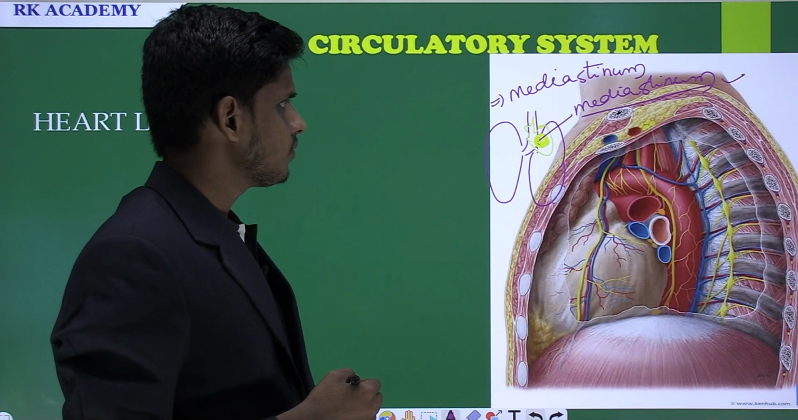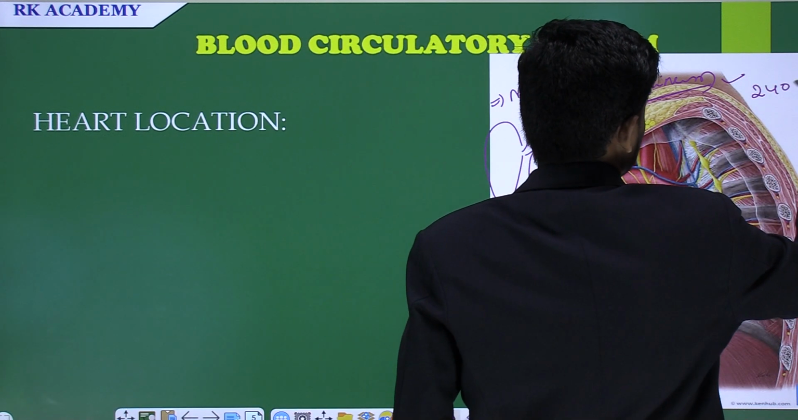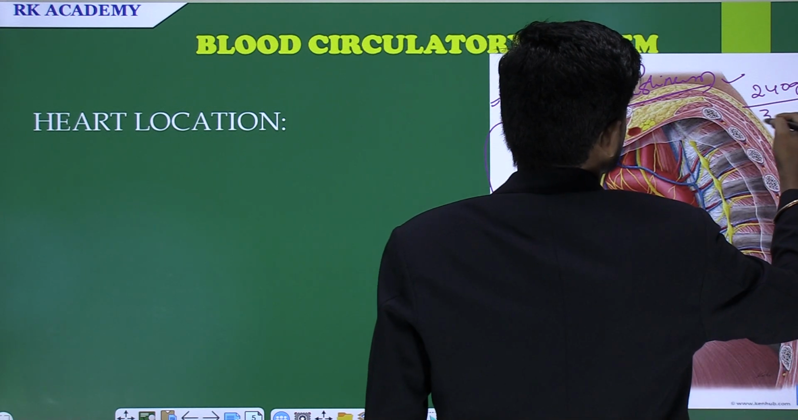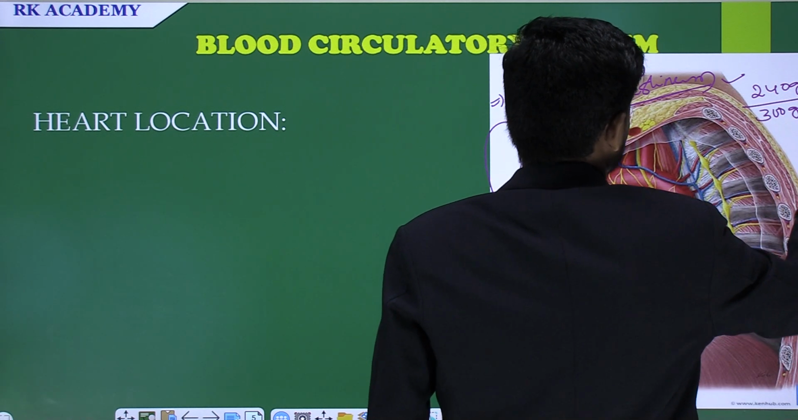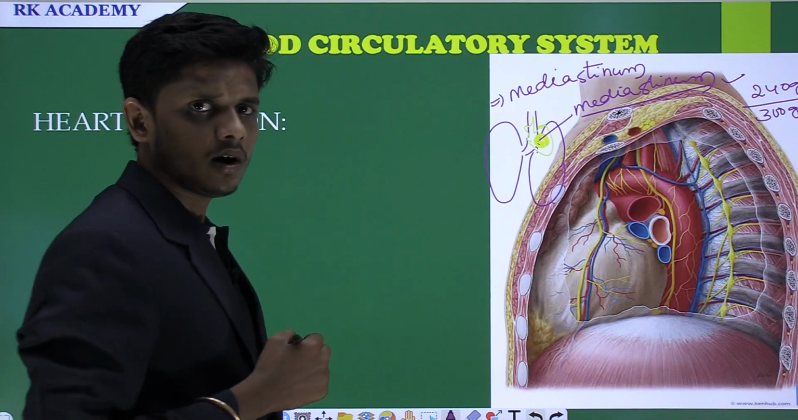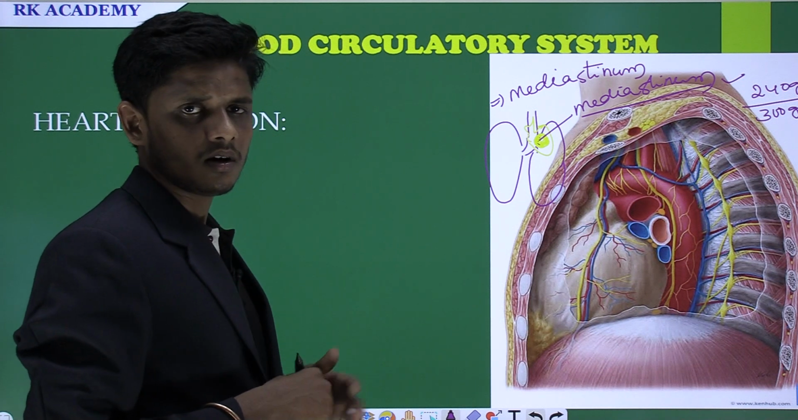And also, what is the weight of the heart in children? It means 240 grams. And in adults it is about 300 grams. How many grams? 300 grams. And also, you know what? The weight of a heart is different. It varies in different organisms.